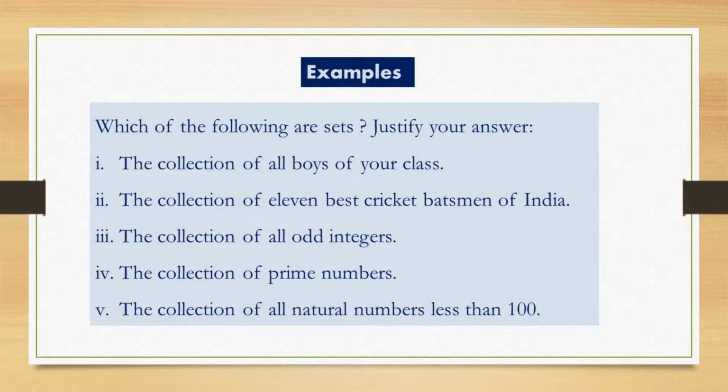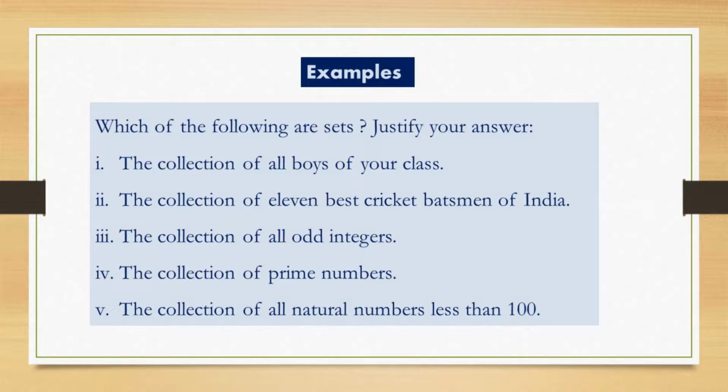So this selection may vary for every individual. We cannot have any criteria to choose the best cricket batsman that remains the same for everyone. So this is not a well defined collection. So example 2 is not a set.